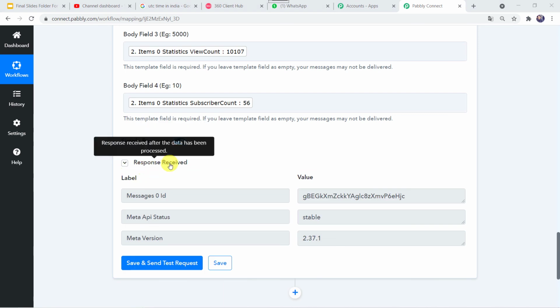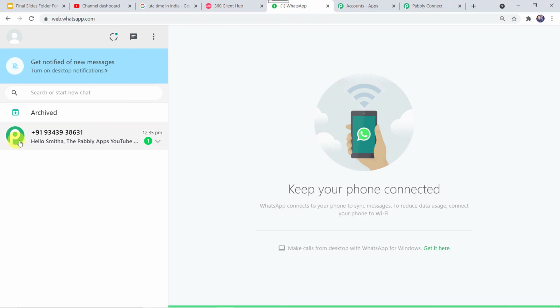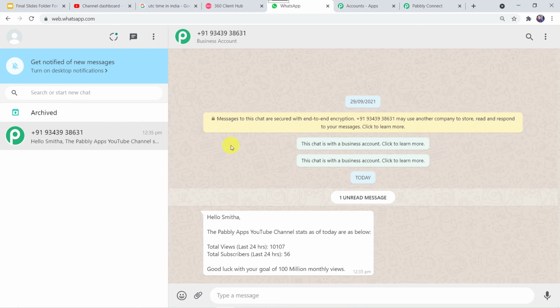Now here we can see the responses received. Okay. So now let's check the WhatsApp whether we have received a message over there or not. I'll just go to WhatsApp. Yes, here we can see a new message. Let's open this. Hello Smitha. The Pabbly Apps YouTube channel stats as of today are as below. The views are given. The subscriber data is given. Good luck with your goal of 100 million monthly views. Okay, so we have received the message, and in this way we can see that we have created the successful integration.